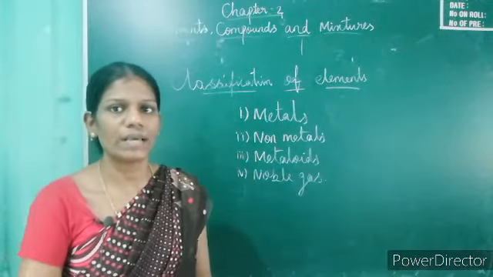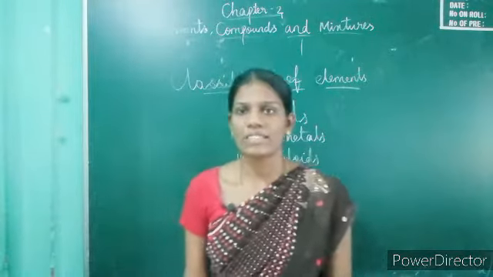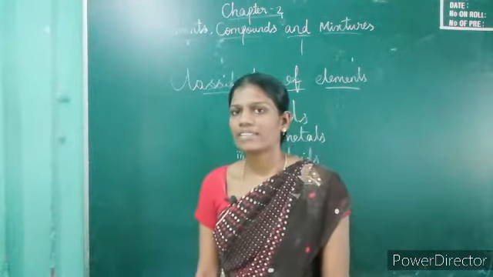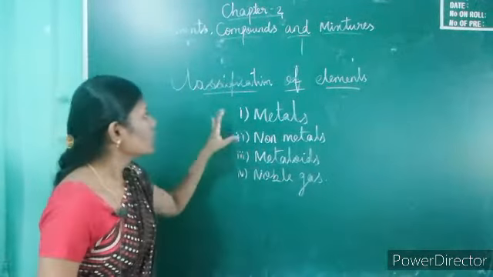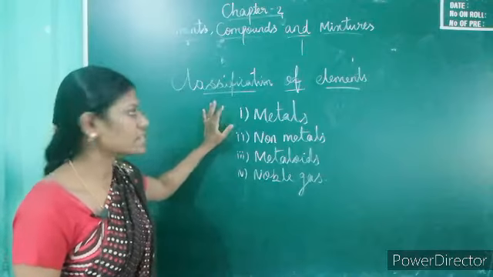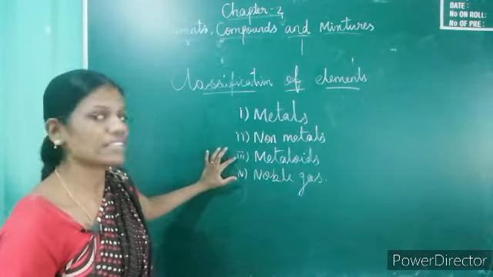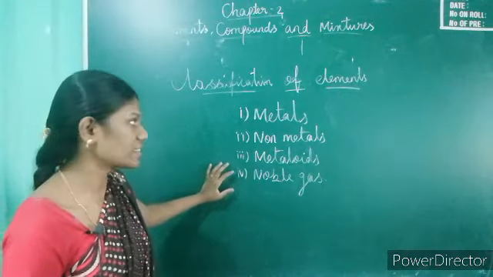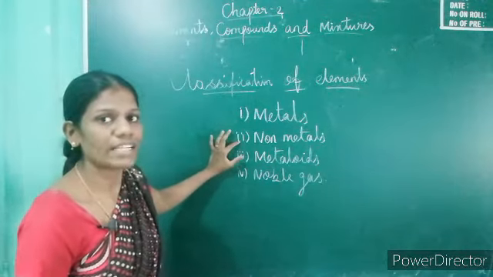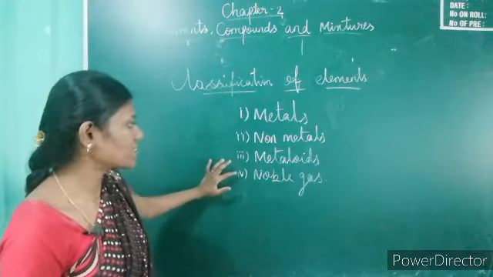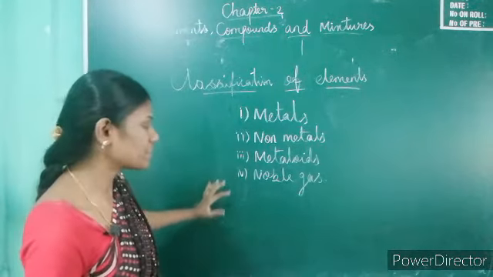Classification of elements. We already know how many elements there are: 120 elements. These 120 elements are classified into 4 types. First one is metals, second non-metals, third metalloids, and fourth one is noble gases.